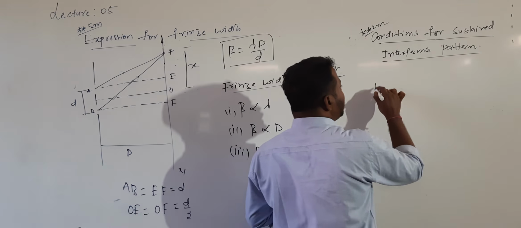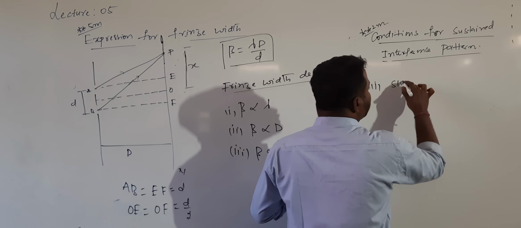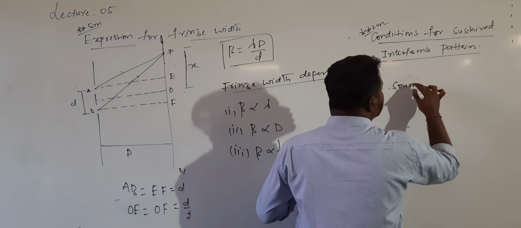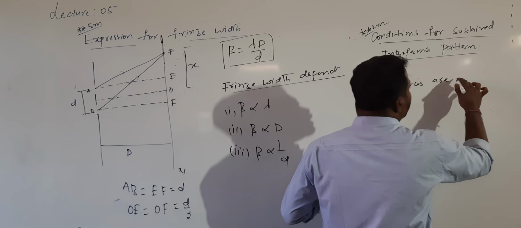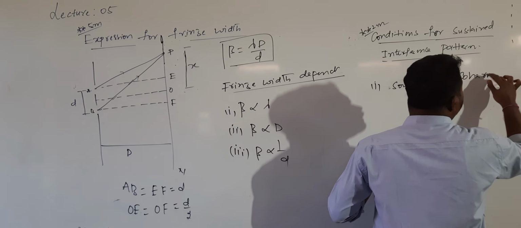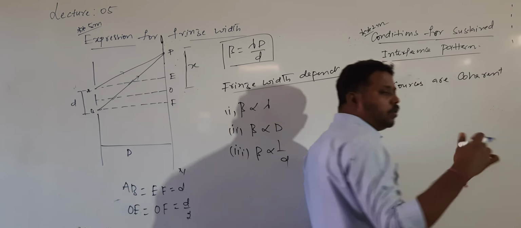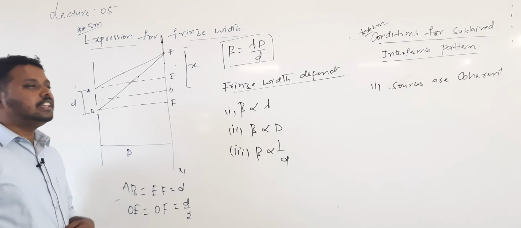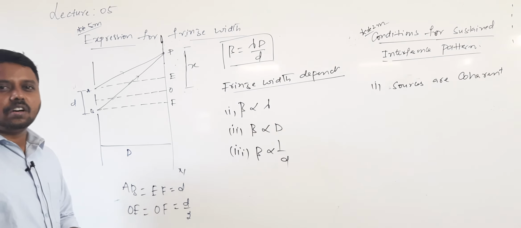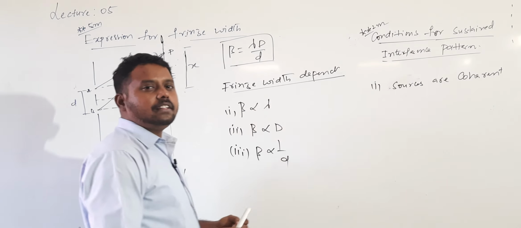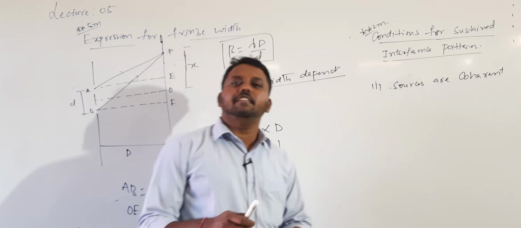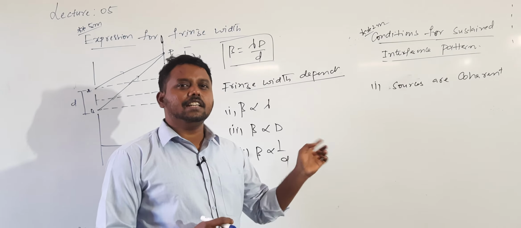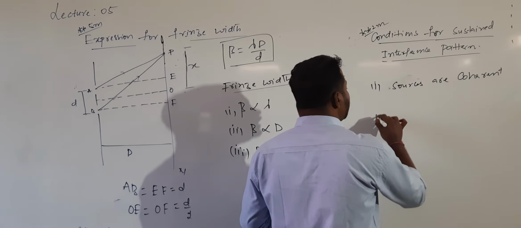The first condition is that the slits or sources are coherent sources. The two or more light sources, due to which light is overlapping, superimposing, should be coherent. What is coherent? I told you. Coherent means they should emit light of the same wavelength or frequency with a constant or zero phase difference. This condition is a must.